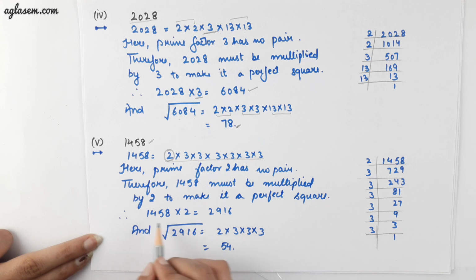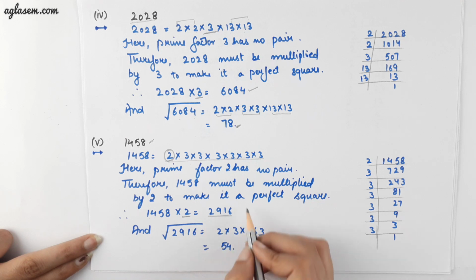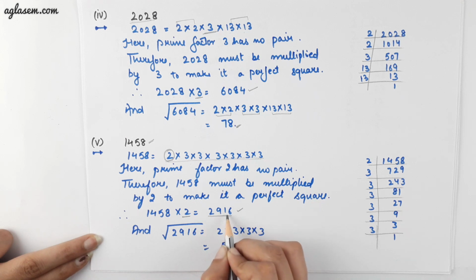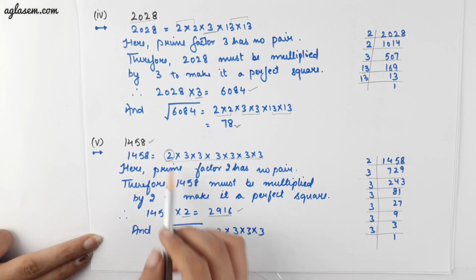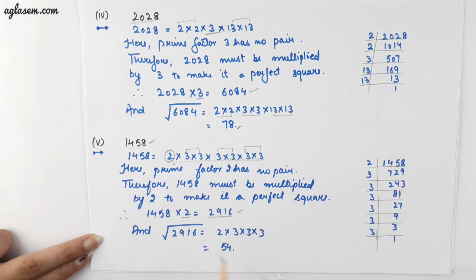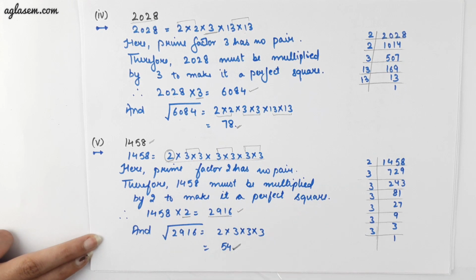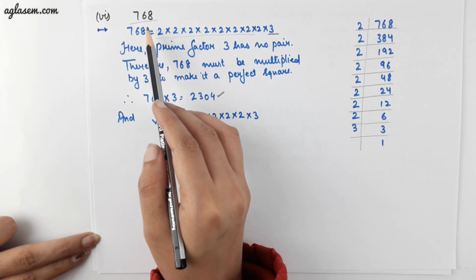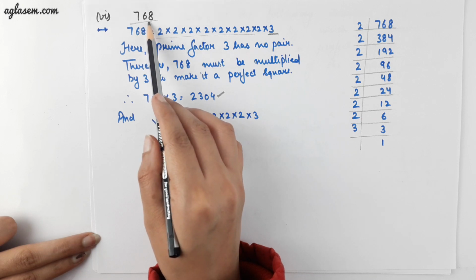Therefore, we will multiply 1458 with 2 to get a resultant as 2916, which means this is a perfect square, and the square root of this number will be 2 into 3 into 3 into 3, which gives you 54. The last part of this question is 768.